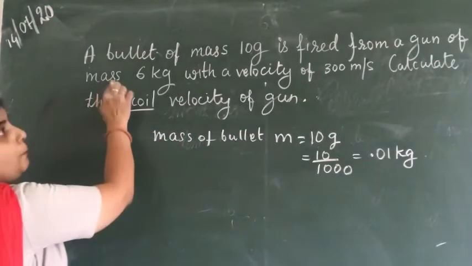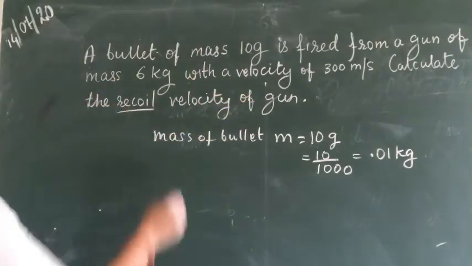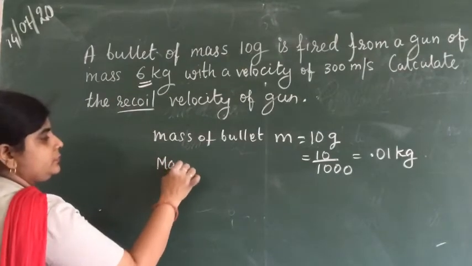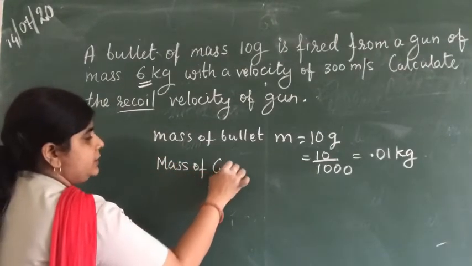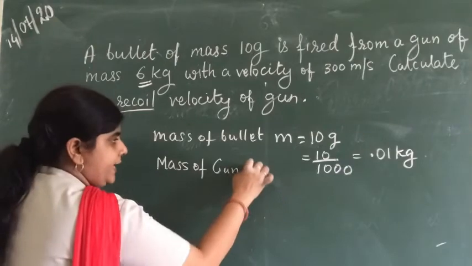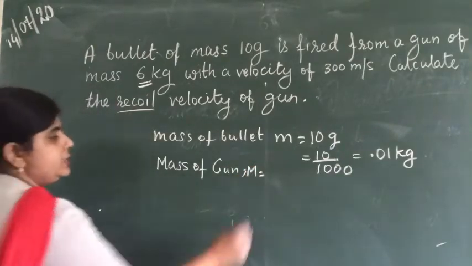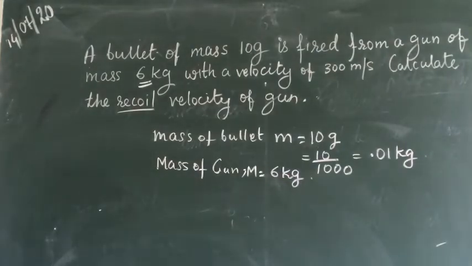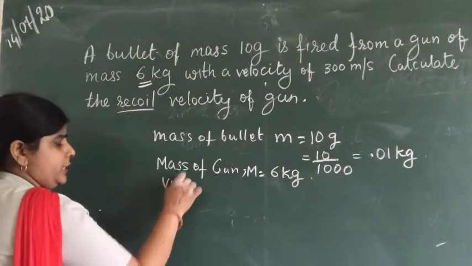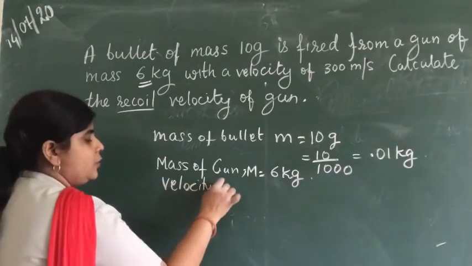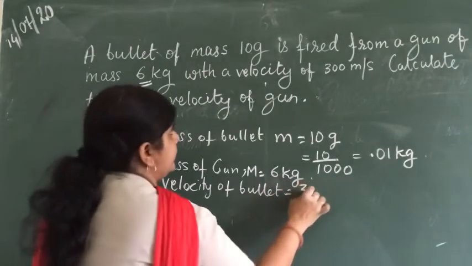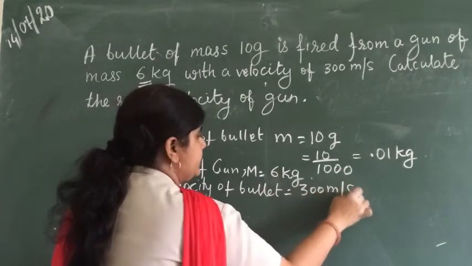Next, a gun of mass 6 kg. So mass of gun, which we represent by capital M, is 6 kg. Next, velocity 300 meter per second. This is the velocity of the bullet. So velocity of bullet is 300 meter per second.